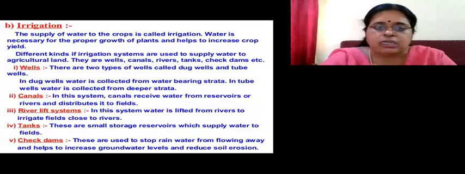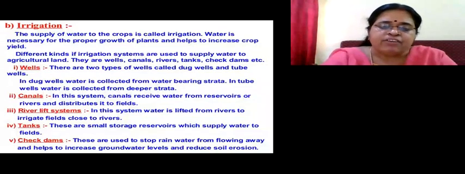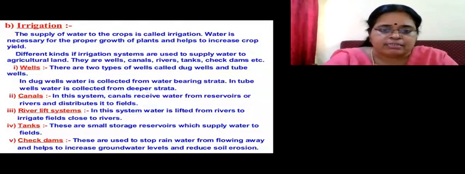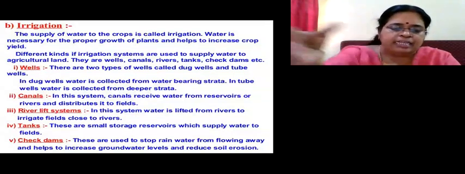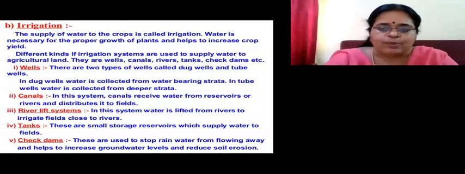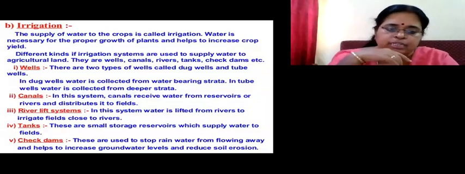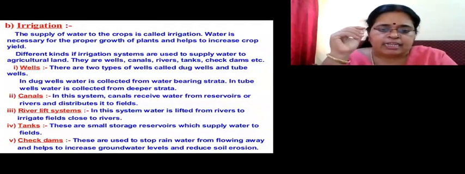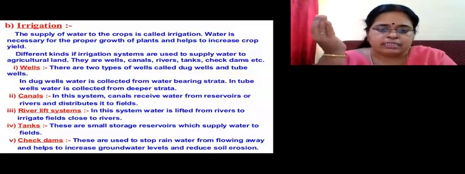That is called irrigation. Now, you know that water is very much essential for the proper growth of plants, and it also helps to increase the yield. Different types of irrigation systems are there in our country. Wells are used, canals are used, river lift system. River lift system means water is lifted from the rivers and irrigating the nearby fields. Tanks are there. Tanks are storage reservoirs where water is stored and then supplied to the nearby fields. Check dams are there. Check dams also stop the rainwater from flowing away, and help to increase the groundwater level.